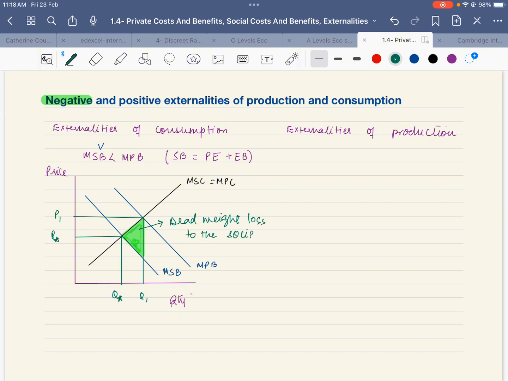How do we identify the dead weight loss? We identify it when there is a triangle that is always pointing towards the social benefit curve. This is the dead weight loss to the society.